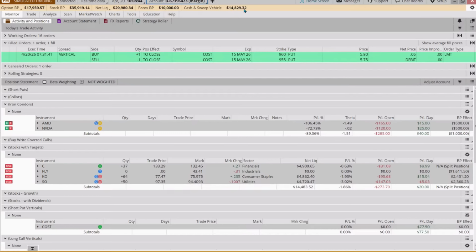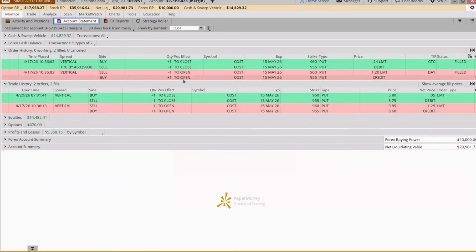Right now we have almost 15,000 sitting in cash. And we put a trade on Friday, a short put vertical, and it closed out this morning. I was kind of surprised because usually short put verticals don't close out that quickly. We opened it for $1.25 and it closed out today. Our target was to close out at 24 cents. It got filled for a nickel.